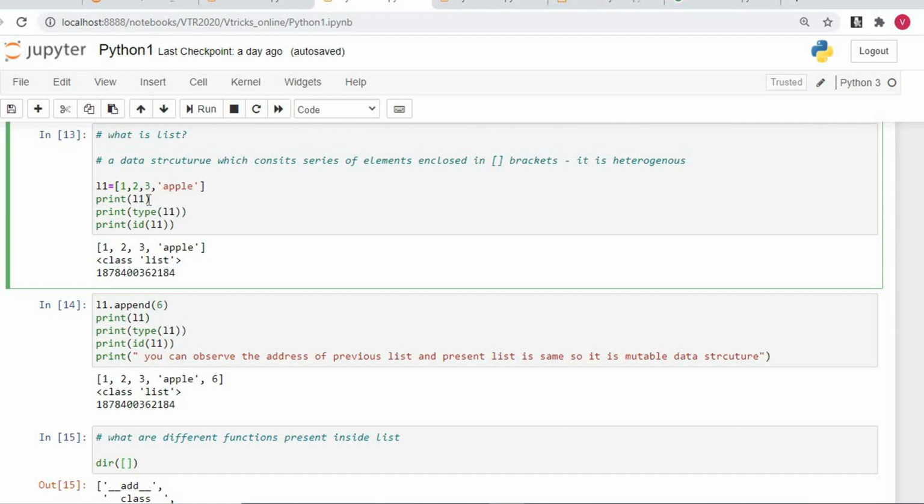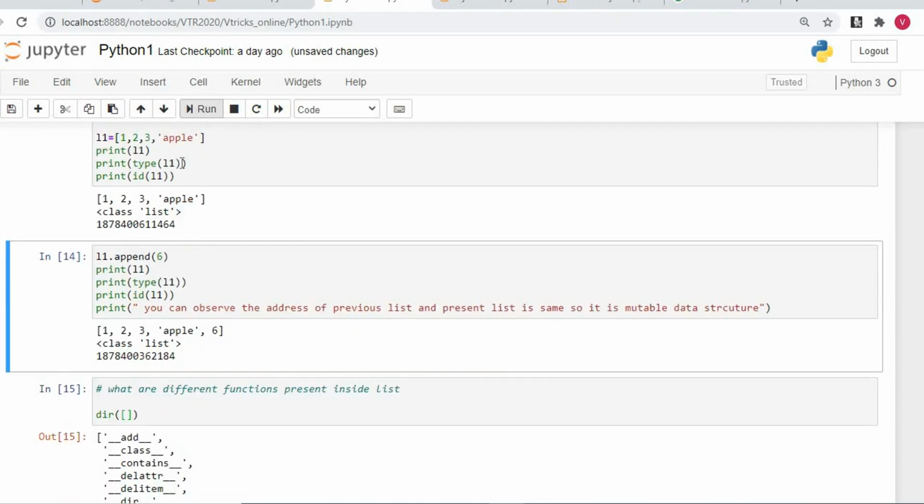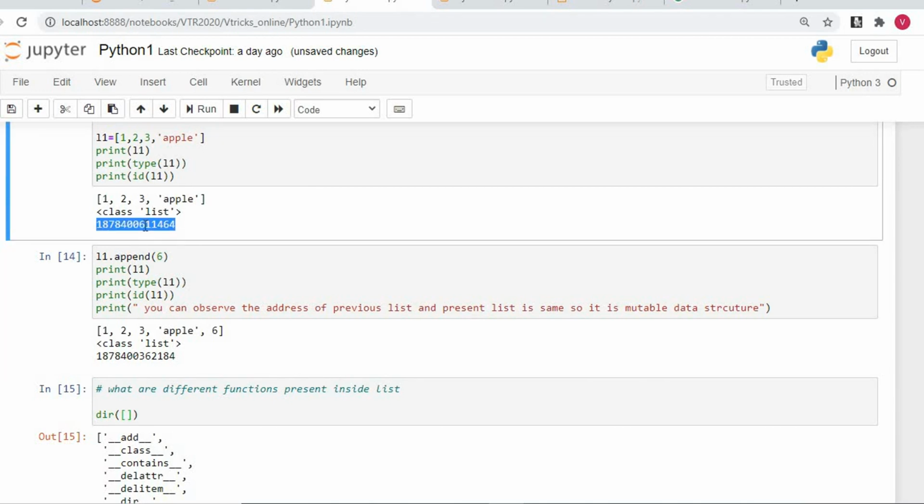Okay, now I am printing L1. I do type of L1, ID of L1. Let us run this. We can see 1, 2, 3, apple. The class is list and the address is so and so. Now you must be getting a question. Previously you told that immutable data is something where we can't change the value. So you told list is a mutable data. We can change the value. Correct. How will you change the value?